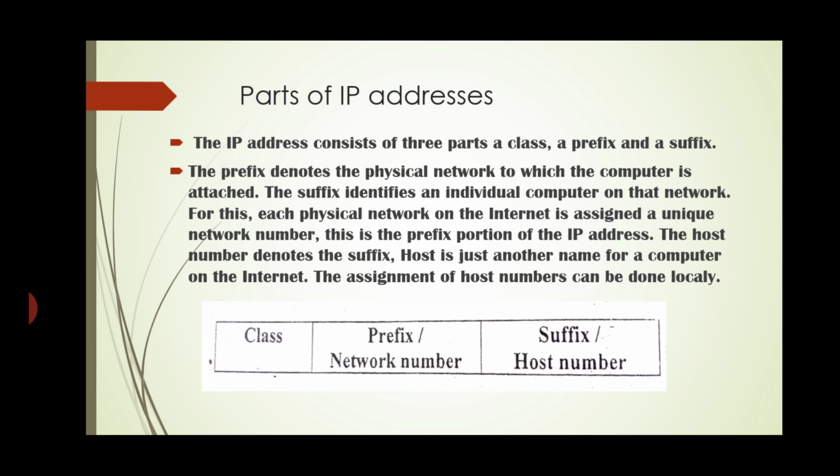For this, each physical network on the internet is assigned a unique network number. This is the prefix portion of the IP address. The host number denotes the suffix. Host is just another name for a computer on the internet. The assignment of host numbers can be done locally.